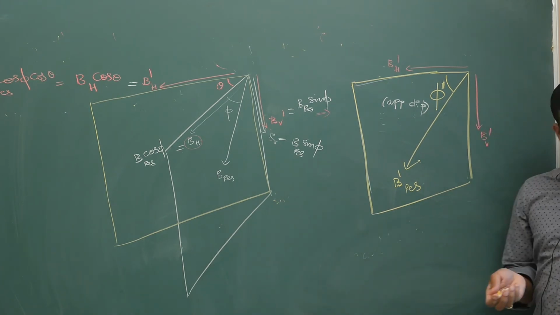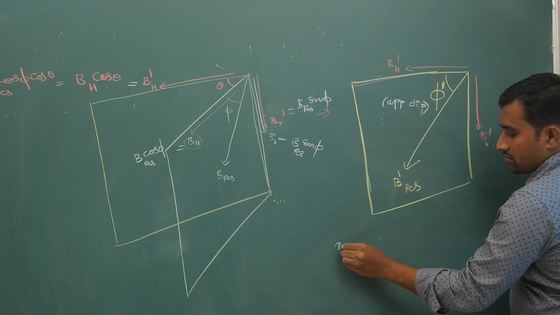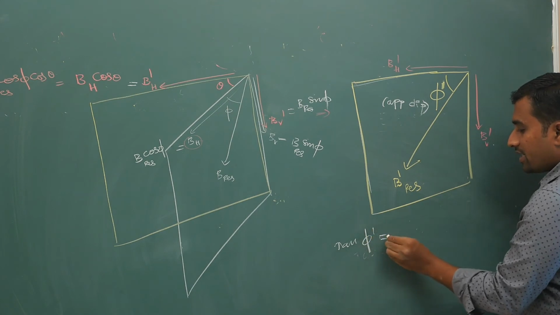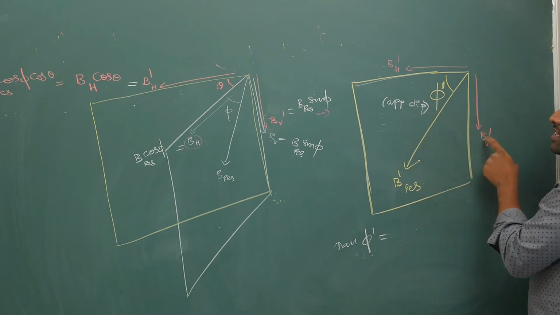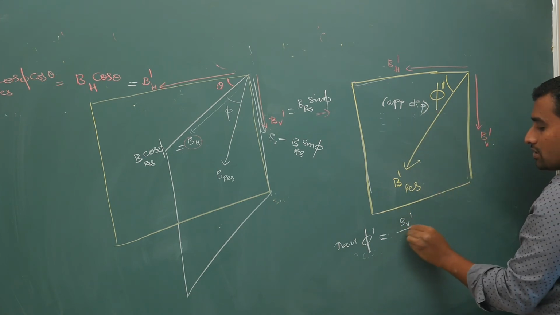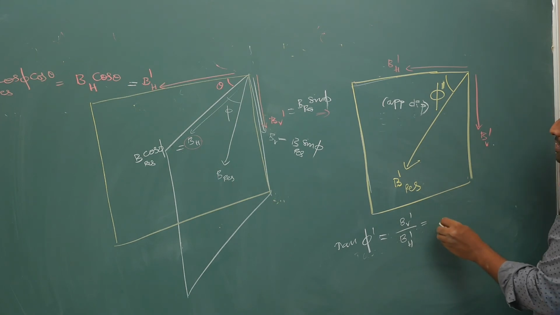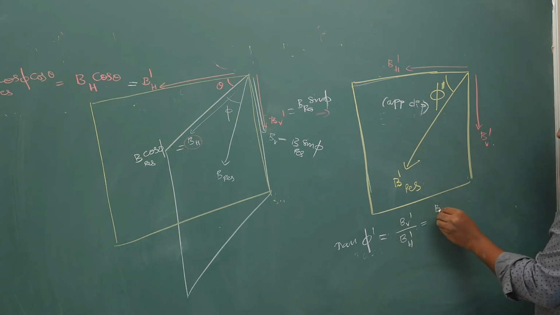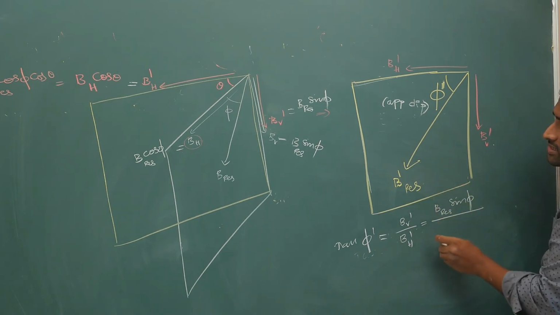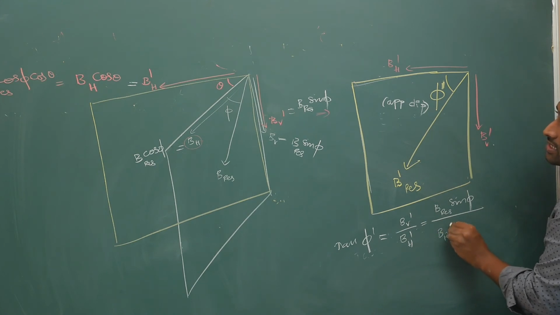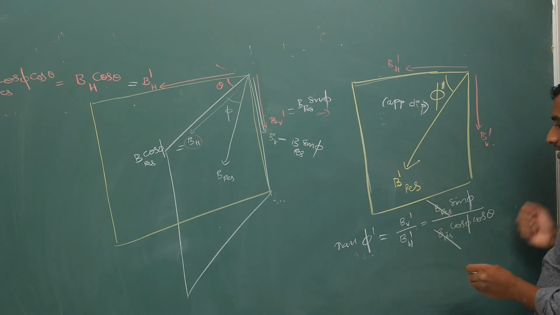Your tan phi dash is, okay, vertical component I should write. I am checking where I went wrong. Tan phi dash is vertical component by horizontal component, right? So BV dash by BH dash. BV dash is B resultant sin phi, by BH dash, which is B resultant cos phi cos theta. B resultant will cancel off.